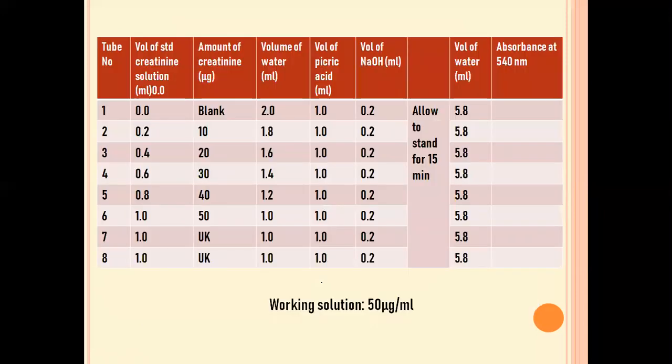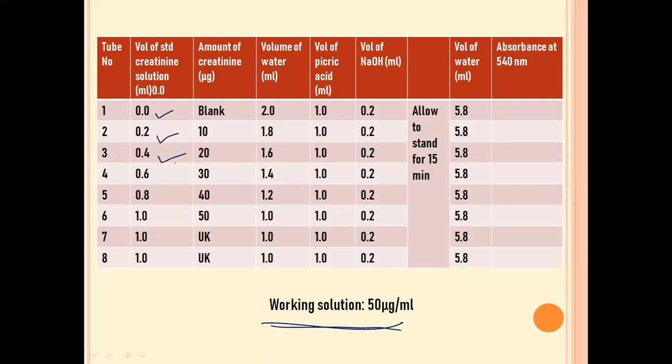So this is just a simple protocol of how we are going to perform this experiment. Here we are going to take the working solution, which consists of 50 μg per ml of creatinine. We take different test tubes, or boiling tubes. The first one is the blank, which does not have any creatinine solution.